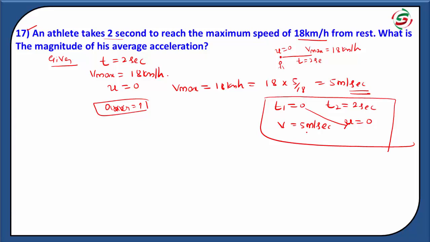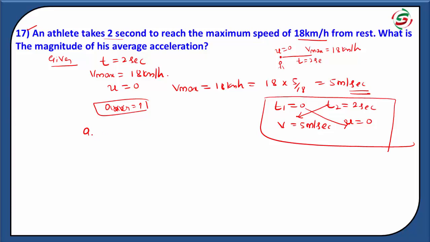Using these values, you can calculate the magnitude of his average acceleration.